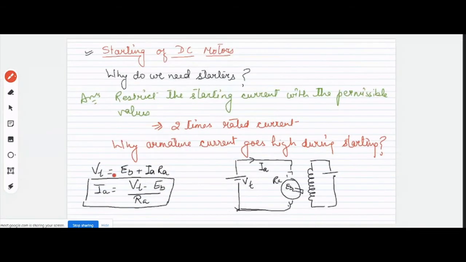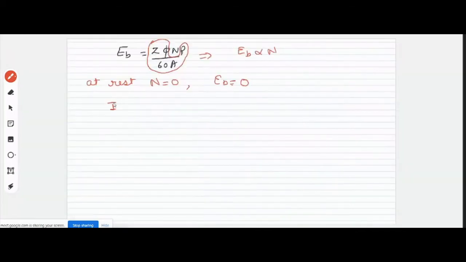So that means at the time of starting, we can write that Ia starting will be equal to Vt minus 0 over Ra. Yes or no? That means starting current will be restricted only by the armature resistance during starting. There will not be any back EMF to counter this voltage. Ra is very small; Ra is kept small to have high efficiency.